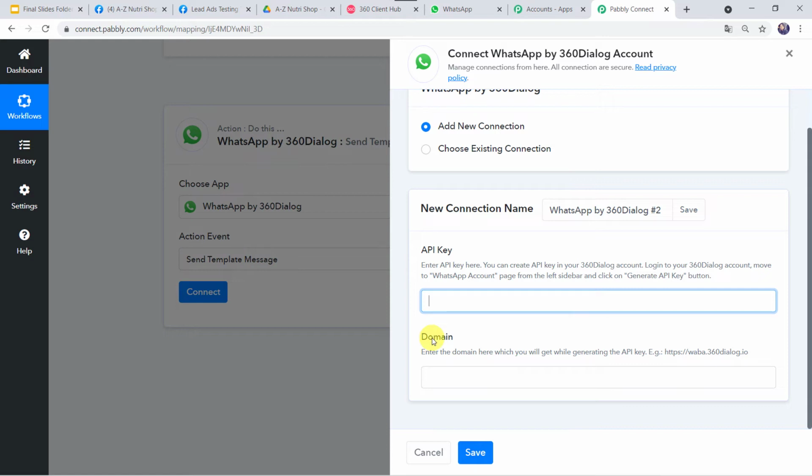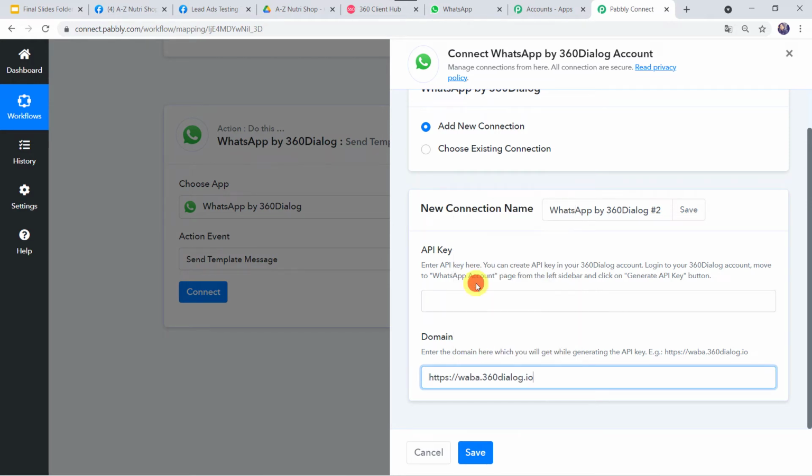Now domain is required. Enter the domain here which you will get while generating the API key. Example is also given. So we have to simply copy this example and paste it over here. Now whenever our account is approved, we get this particular domain name by default. In your case, if you get some other domain name, please paste that domain name over here. Now after pasting the API key and domain name, simply click on save.